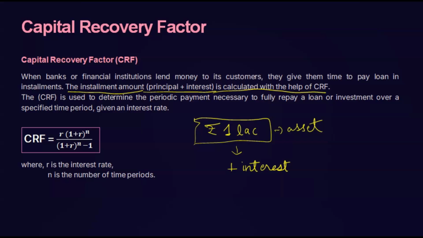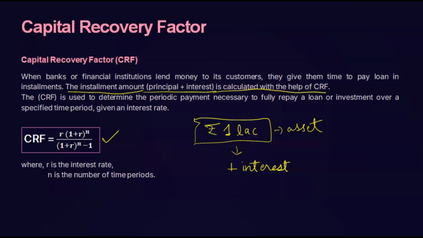So how are equal monthly installments, equal periodic installments, calculated? In that installment amount, principal as well as interest amount is included. It can be calculated with the help of CRF. By using this formula, we find a rate, the capital recovery factor, and when we multiply this CRF with the loan amount, we will get the EMI.